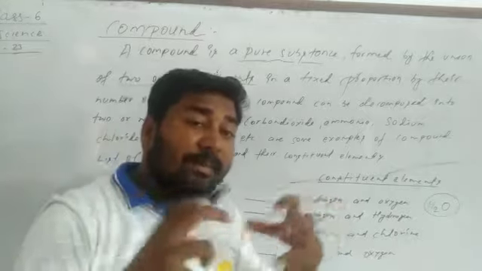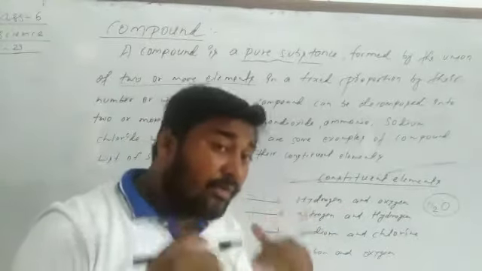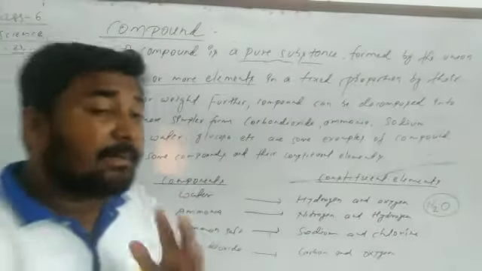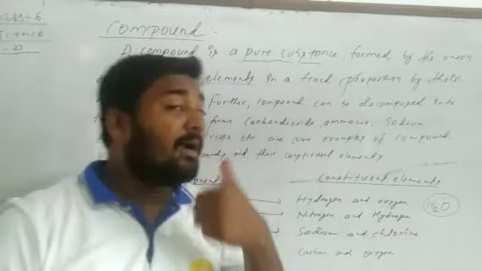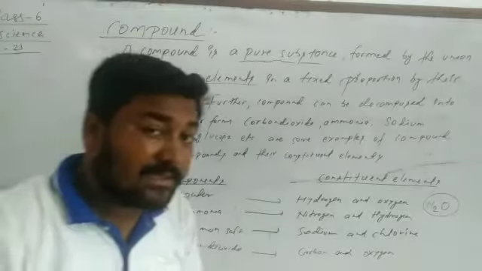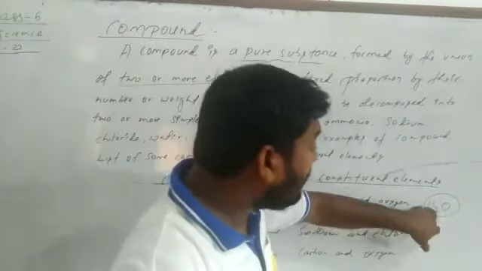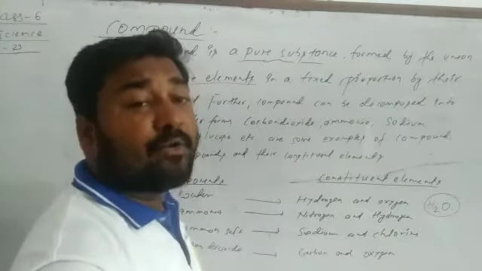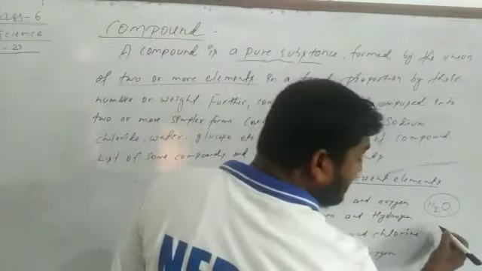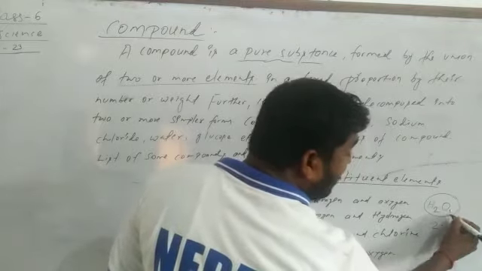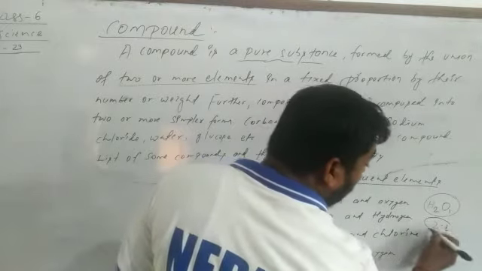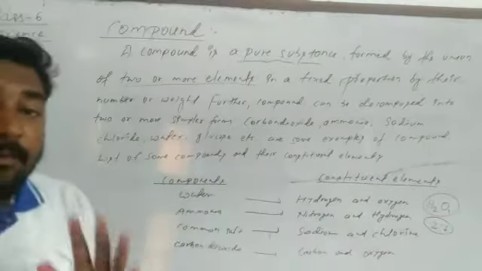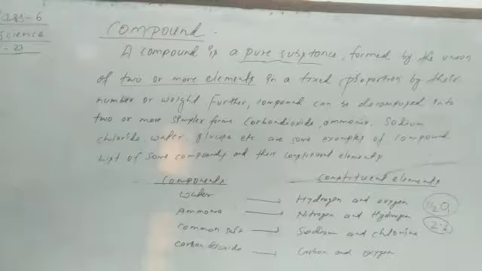A compound is formed by the combination of elements in the proportion of their number or weight. Understood? So, the proportion: how many hydrogen are there? Yes, 2. How many oxygen? 1. So this is called proportion. 2:1 is a proportion. Any confusion, dear student? Very good.